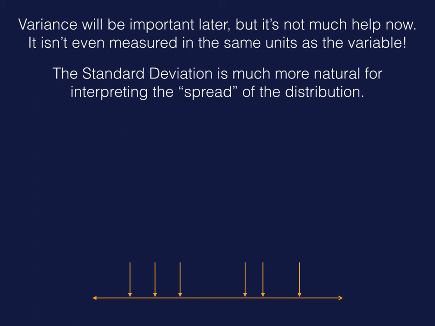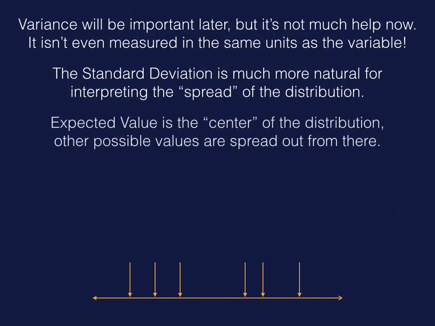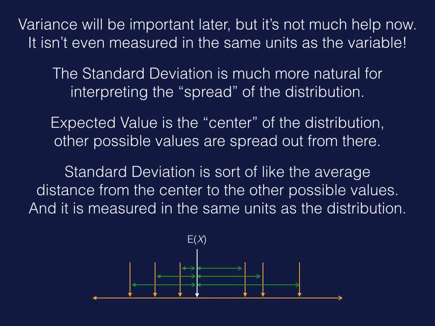So what I have down at the bottom, let's imagine those yellow arrows are various possible outcomes, and they all have their probabilities. The expected value, or the mean, is sort of the middle. It's the center of the distribution, and those yellow arrows are sort of spread out from the middle. And standard deviation is a lot like the average distance from the observation to the center.